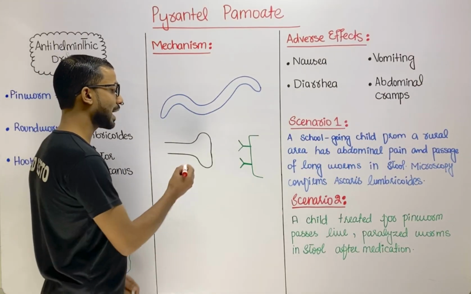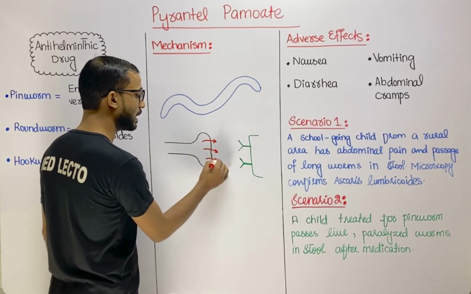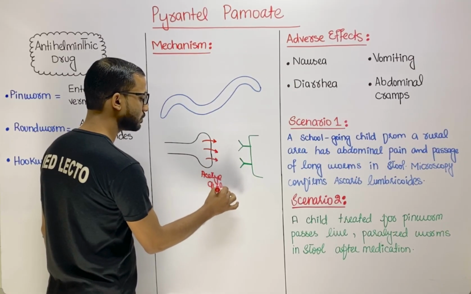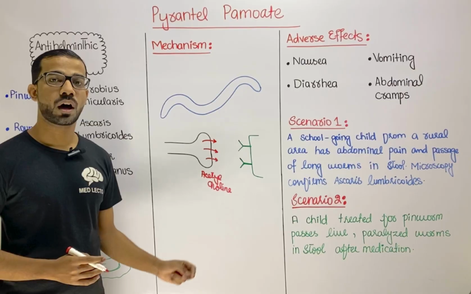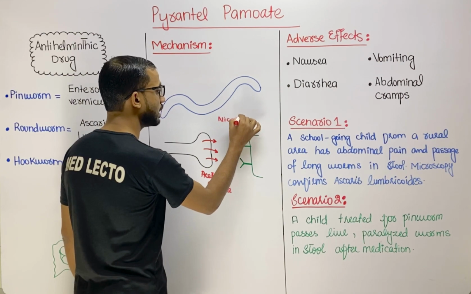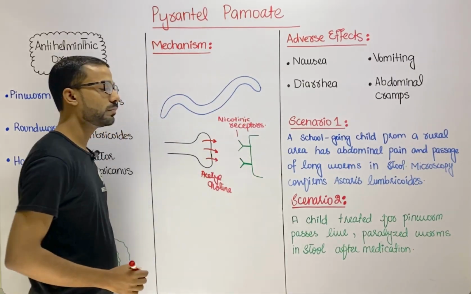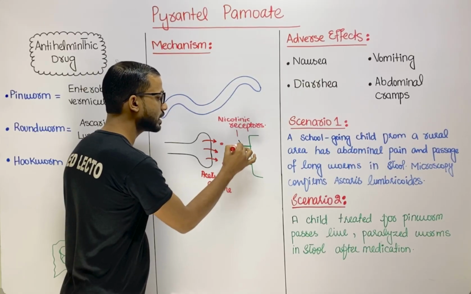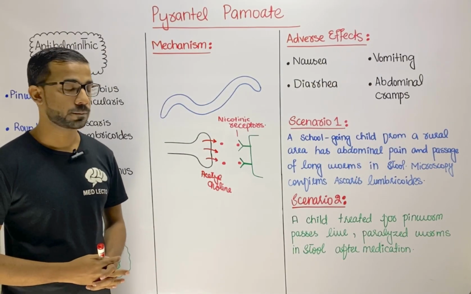First, you will see at the end of the neurons, you will see the release of the neurotransmitter, that is acetylcholine. Now, this acetylcholine binds to the receptors that are present on the muscle, and these receptors are nicotinic receptors. These acetylcholines bind to the nicotinic receptor, and you will see the depolarization starts in the muscles.